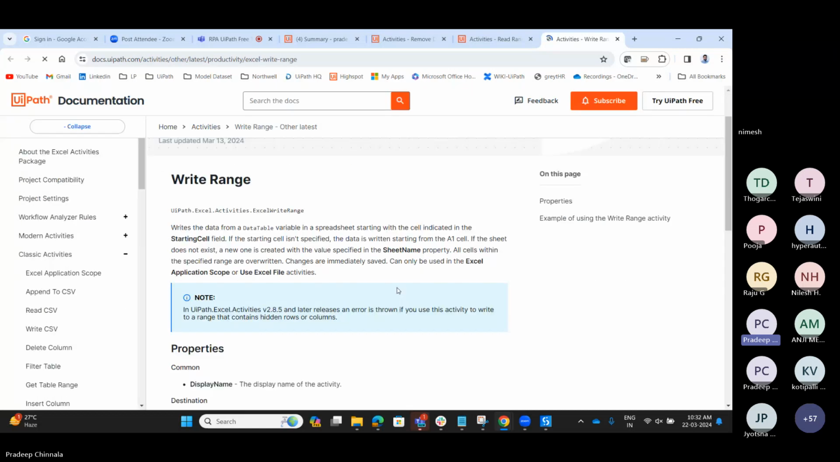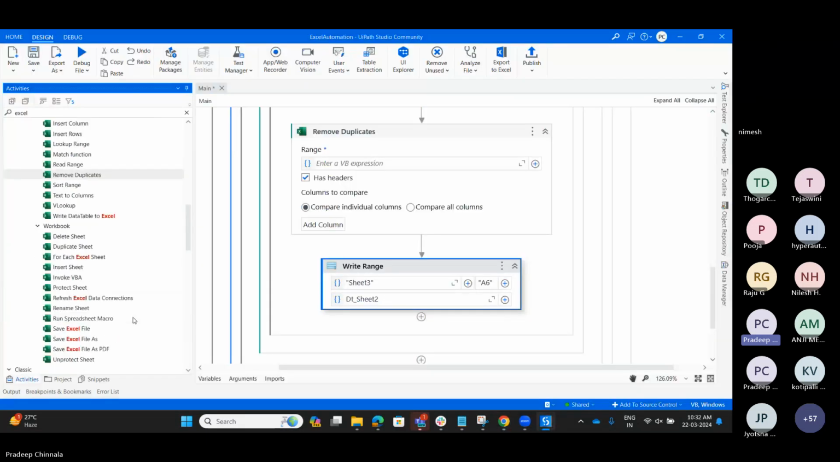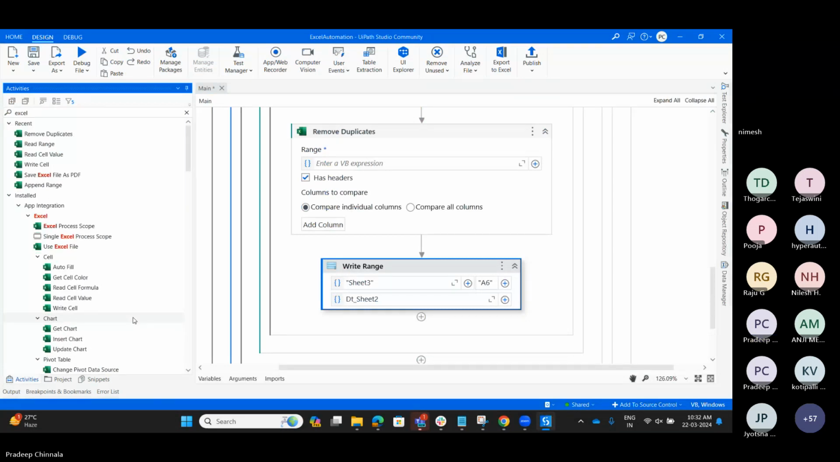If you don't know how to use an activity, just go to the documentation, read it and perform it. Here you can see a couple of activities. These are the activities we are going to use for Excel related automation. I think we are good for today. I'll explain the merge activity by tomorrow, or when I get a chance I'll create one workflow and keep it in our group, regarding merging both sheets using the merge activity.